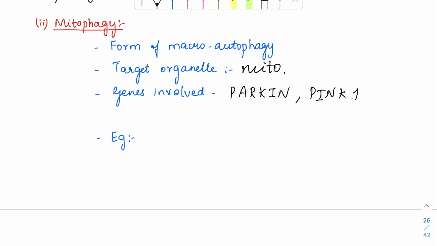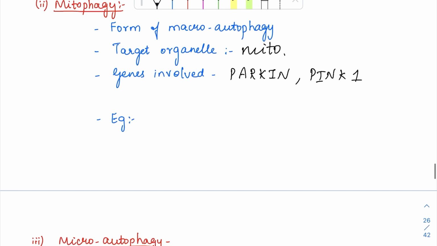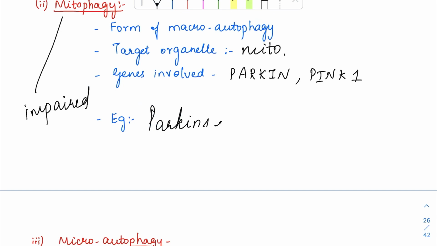So Parkin and PINK1 genes are involved in mitophagy, and when this mitophagy is impaired, it is going to lead to a neurodegenerative condition called Parkinson disease. Okay, Parkinson's disease, the pathogenesis involves these Parkin and PINK1 genes. These are actually involved in mitophagy. So Parkinson's has impaired mitophagy.